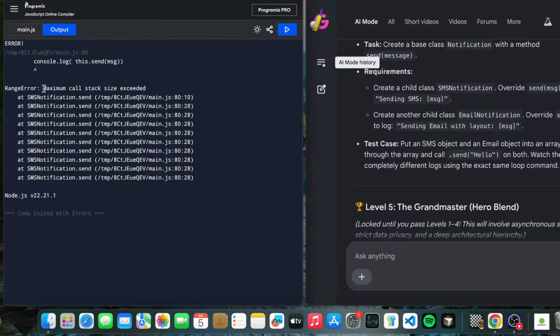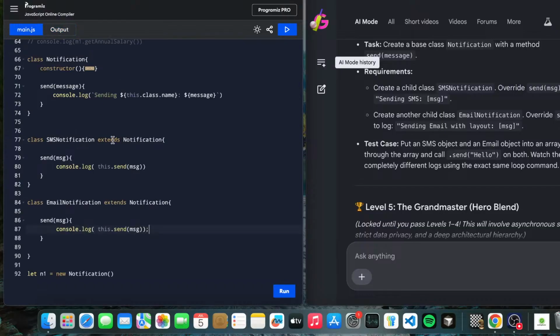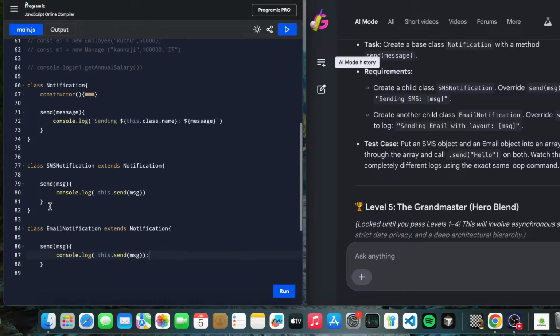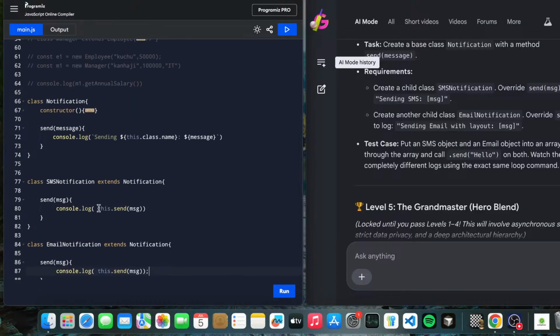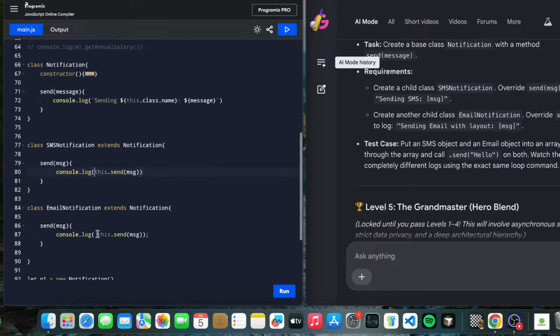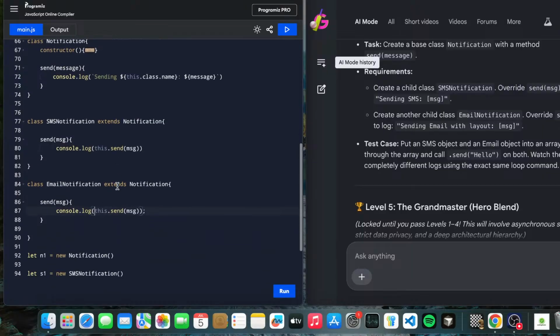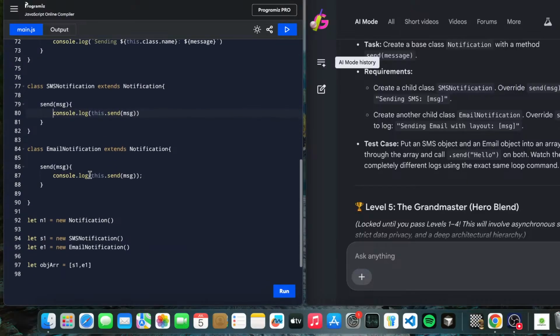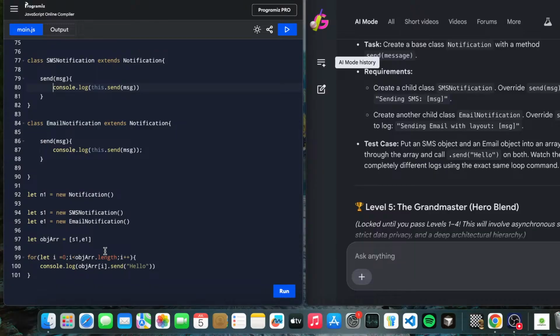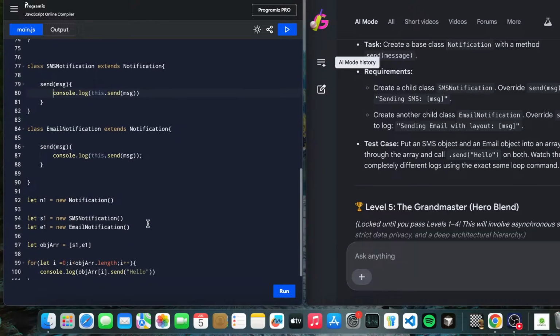Okay, maximum call stack. Actually something we are doing wrong and we have to figure it out, but I'm unable to figure it out. If you are watching this and understand the core issue, you can comment and guide us also. Okay, this is the issue, I think. So we can try hit and trial for that also.